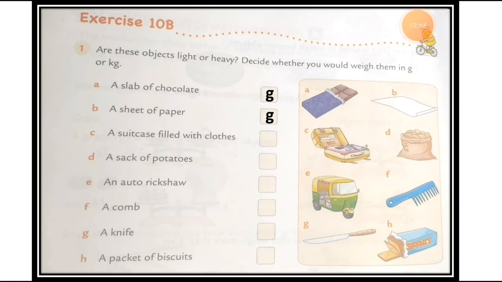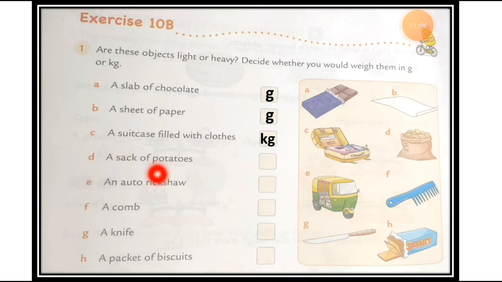You cannot easily just carry it or just pull it or push it, okay? So whenever a suitcase is filled with clothes, we are not talking about the empty suitcase, okay? We are talking about the suitcase which is filled with clothes. We can measure the suitcase which is full of clothes and so many other things in the kilogram.